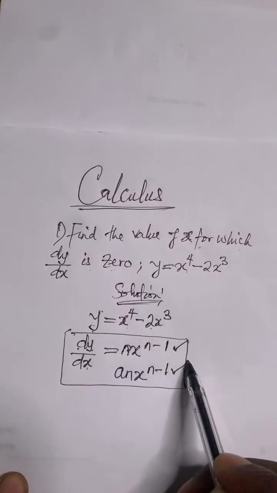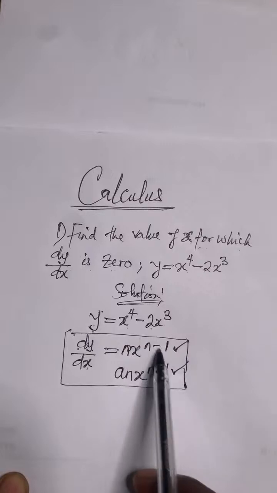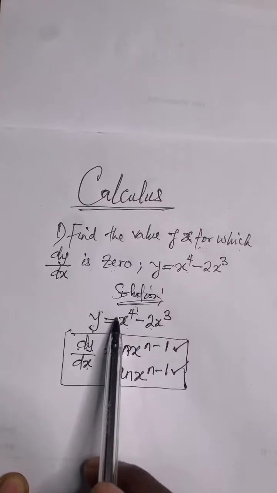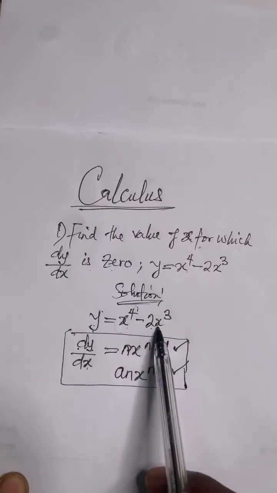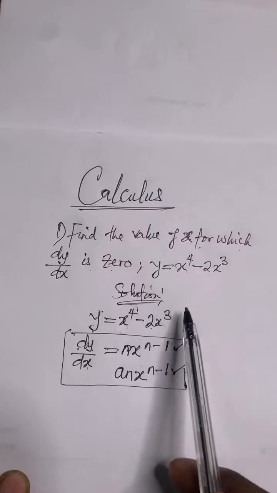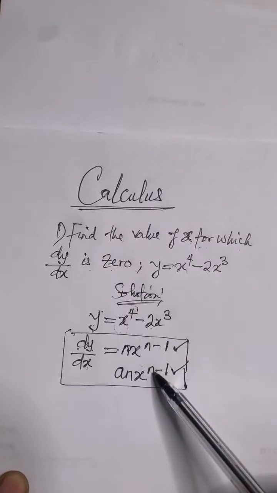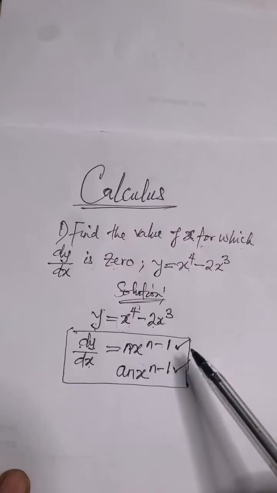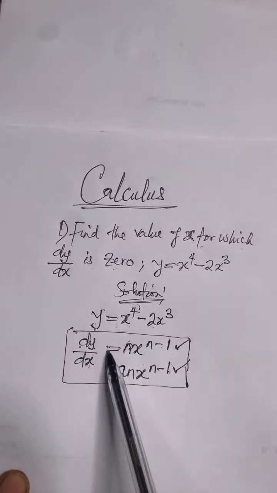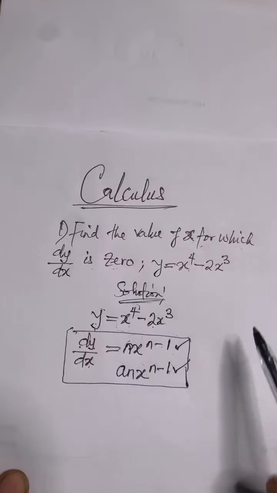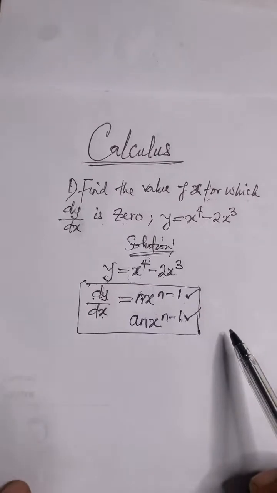This one is useful when you want to solve something that does not have a coefficient, maybe when the coefficient is 1. This one is more useful when you have something that has a coefficient of 2, 3, 4 as the case may be. Some of you have seen this formula before. If you've not seen it, please note this is a general formula for differentiation. You can see it like this, you can also see it like this. They are the same.